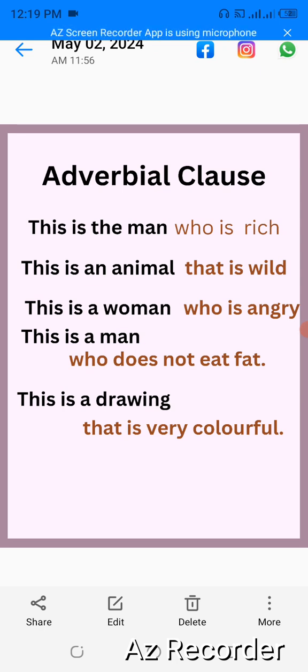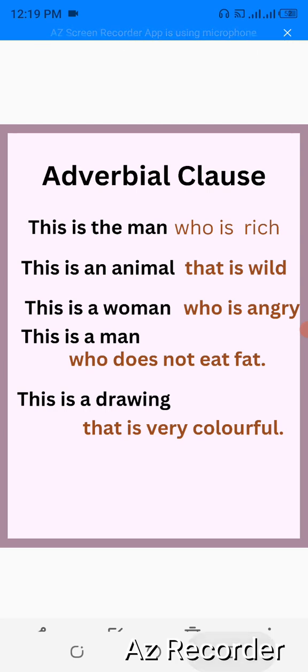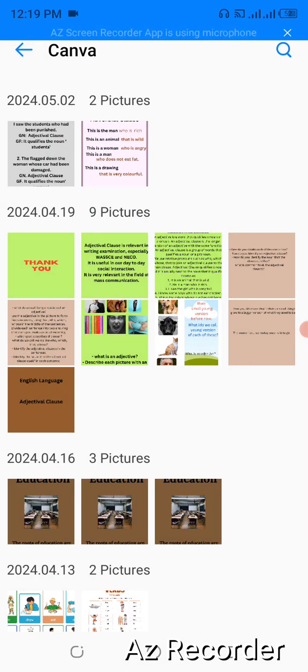You see, man is qualified in number 1. Who is rich follows man immediately. That is wild follows animal immediately. Who is angry follows woman immediately. Who does not eat fat follows man immediately. That is very colorful follows drawing immediately. So, an adjectival clause follows the noun that it qualifies.